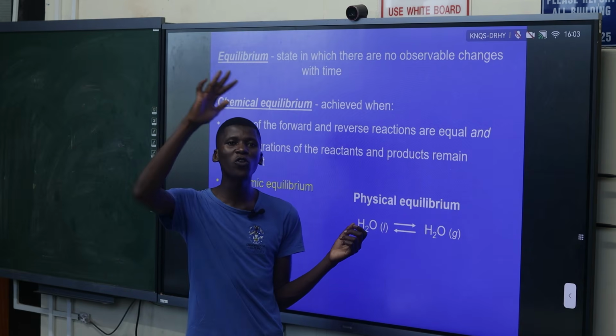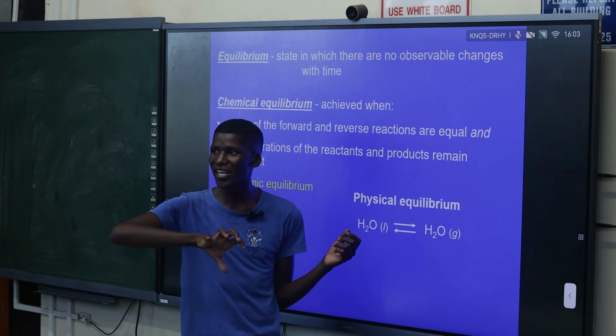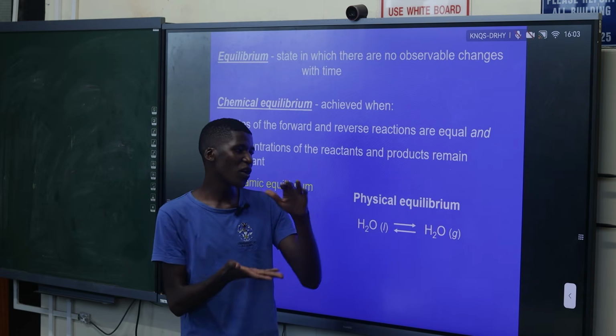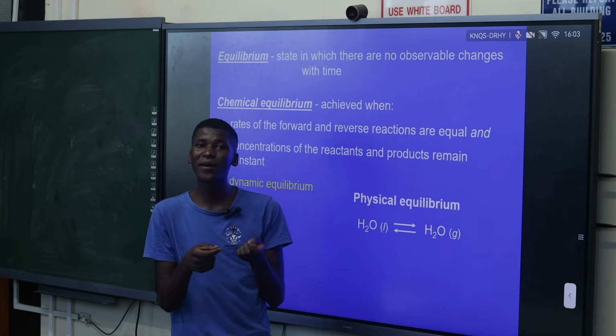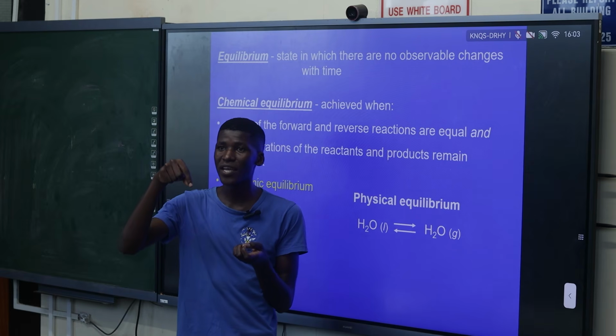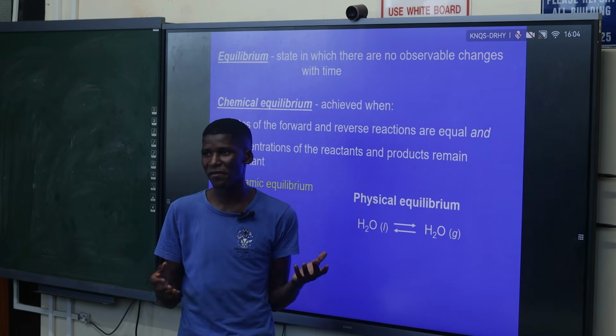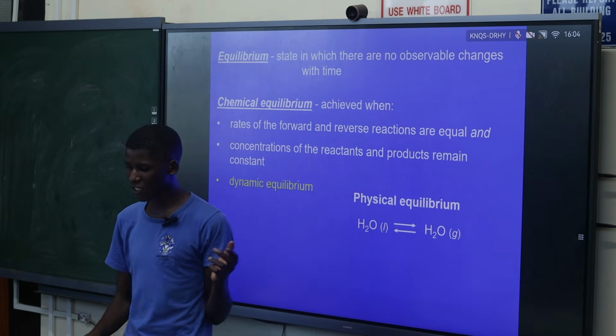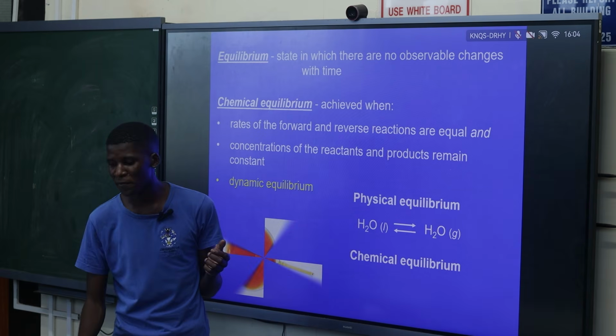So for example, if you close a bottle up high when it's boiling, you are going to find on the lid there are liquid particles. At the same time we're having what? We're having a vapor. But basically that's what we're having in a physical equilibrium.